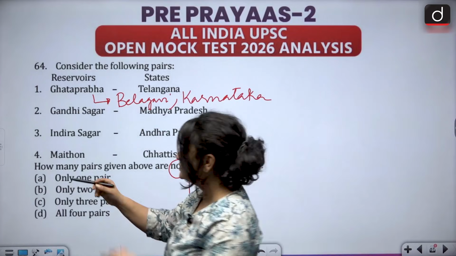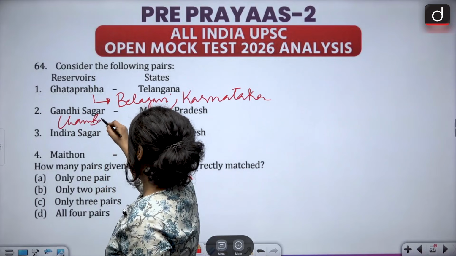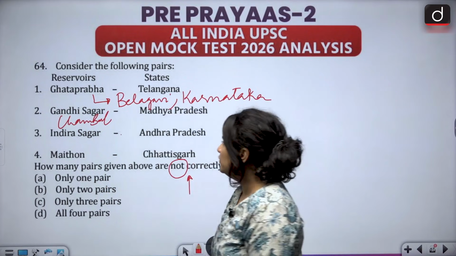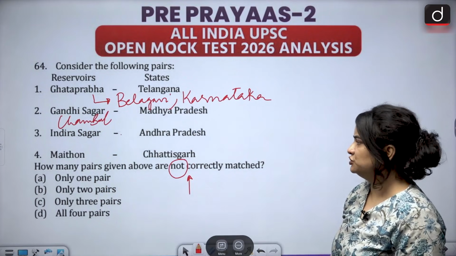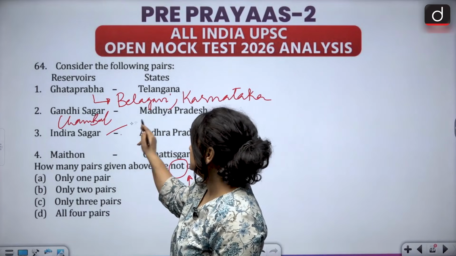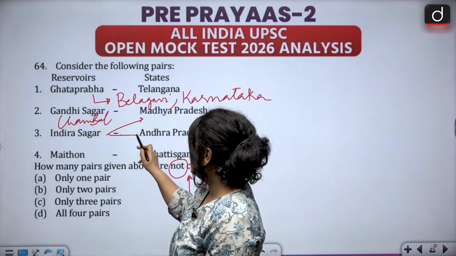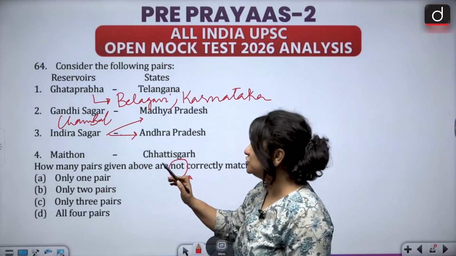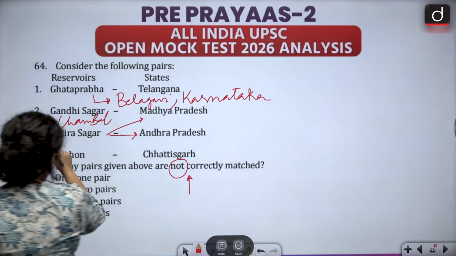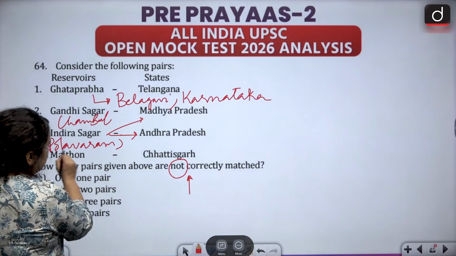This is in fact correct because Gandhi Sagar dam is located on the Chambal river. The third one, Indira Sagar, Andhra Pradesh. Now see students, Indira Sagar is situated in Madhya Pradesh and it is situated in Andhra Pradesh as well, but only if it has Polavaram in its name.